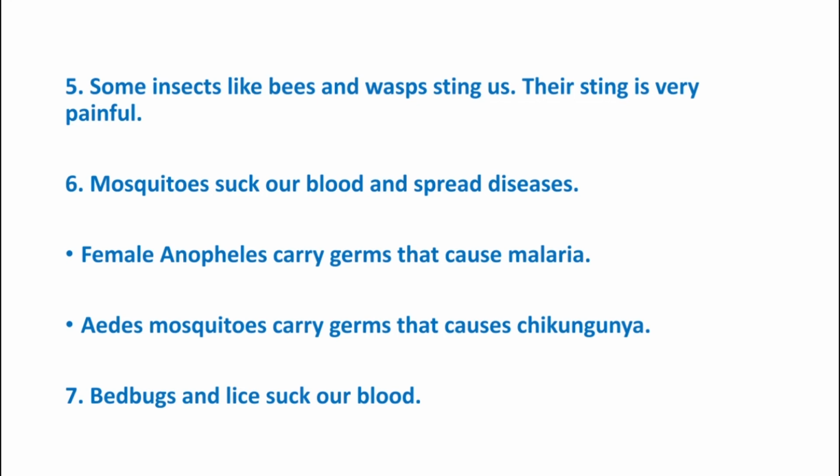I have told you about chikungunya. Chikungunya is a disease which is caused by the mosquito bite. The name is chikungunya. That doesn't mean that it is caused by chicken. I have already told you about this. So, Aedes mosquitoes carry germs that cause chikungunya.